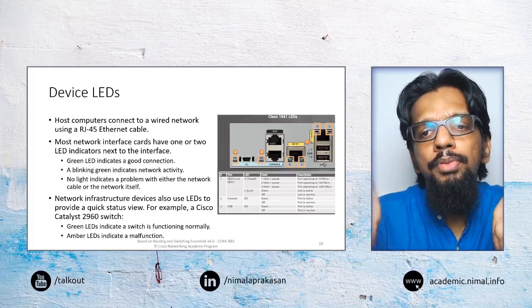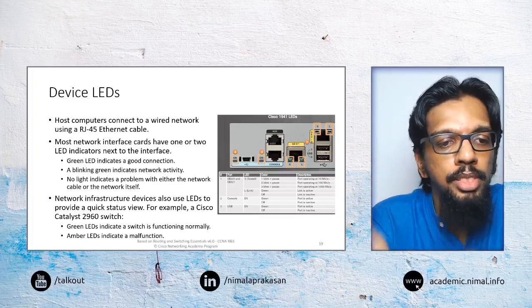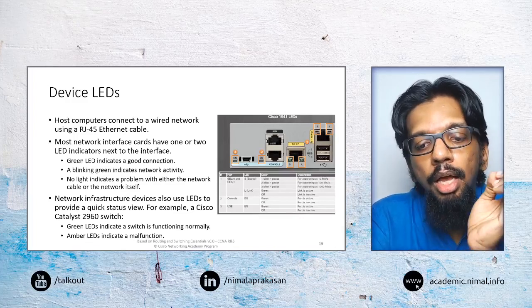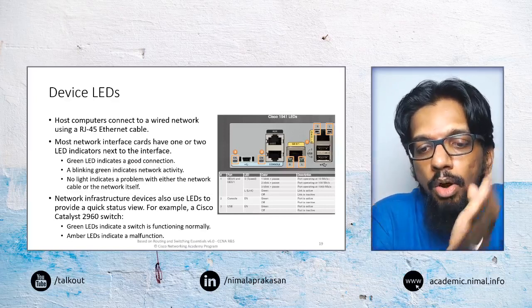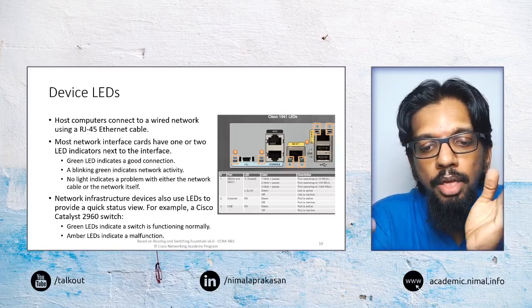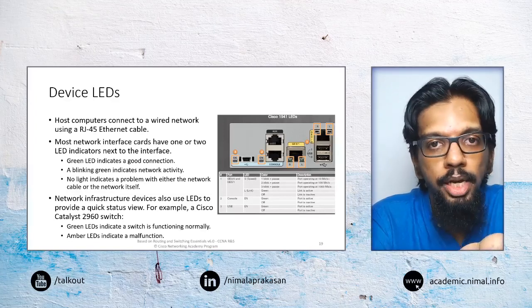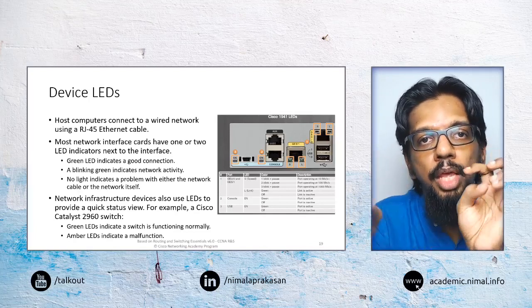One of the other things that we may come across in physical routers is certain indicator lights that are common across most routers. We may have green LEDs and amber or orange LEDs indicating what is happening with that particular link.